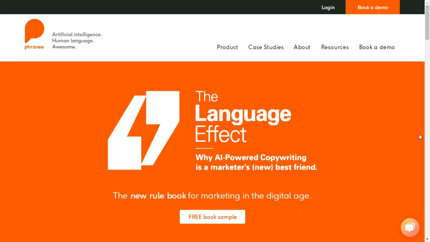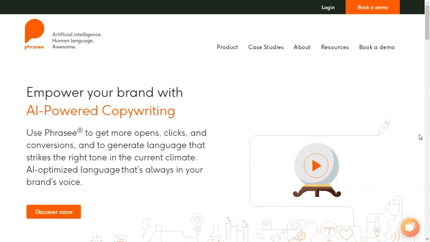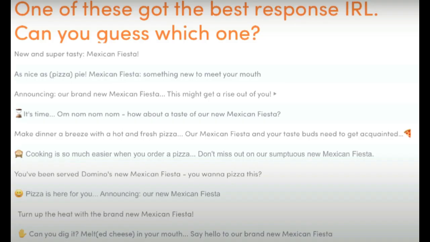Phrasee enables AI-powered copywriting. They have developed a natural language generation system that can write marketing copy that sounds human and fits the brand voice. Here are some sample subject lines created by Phrasee for Domino's Pizza. One of them is written by a human and the rest by the machine.